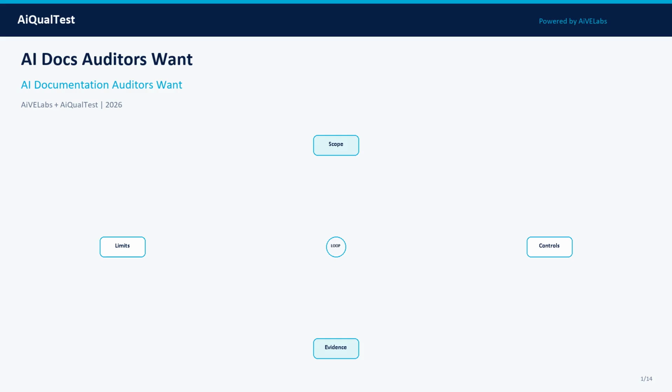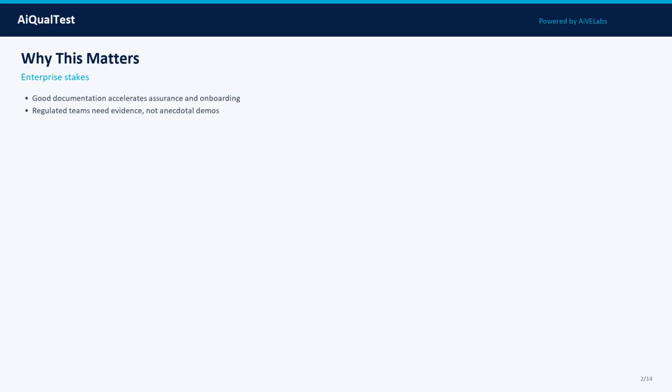Auditors do not need poetry about AI, they need clear scope, controls, evidence, and known limitations. This AIQualtest episode gives product, engineering, risk, and quality teams a practical, vendor-neutral playbook for AI Docs Auditors Want in 2026. Use a simple operating loop: scope, controls, evidence, and limits. That loop keeps conversations concrete when stakeholders disagree about quality or risk.